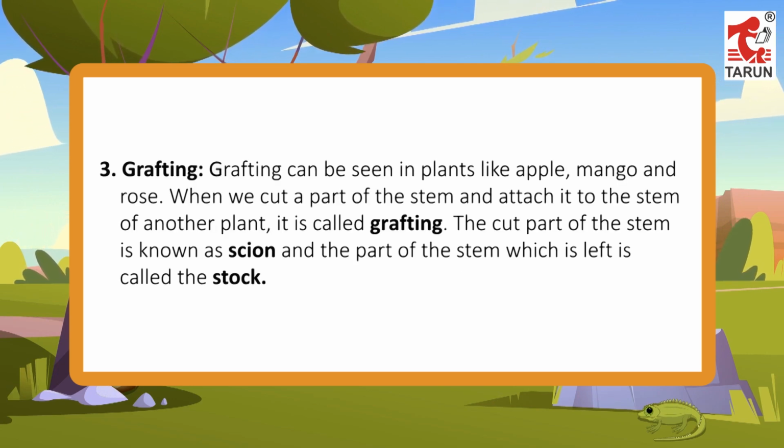3. Grafting. Grafting can be seen in plants like apple, mango and rose. When we cut a part of the stem and attach it to the stem of another plant, it is called grafting. The cut part of the stem is known as scion and the part of the stem which is left is called the stalk.